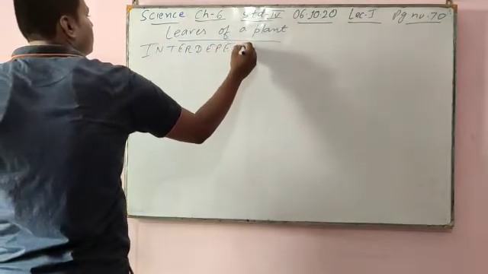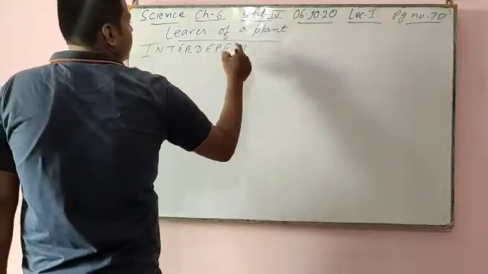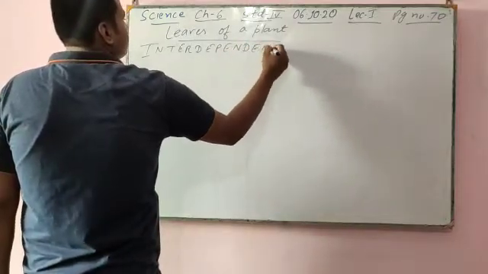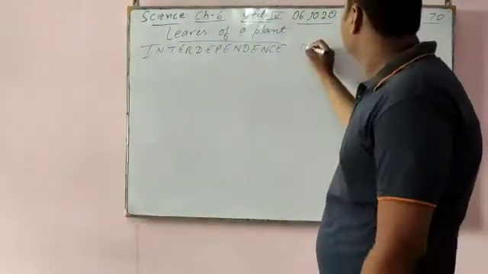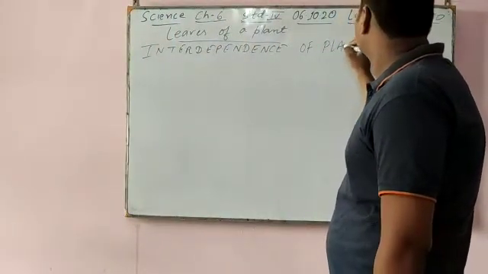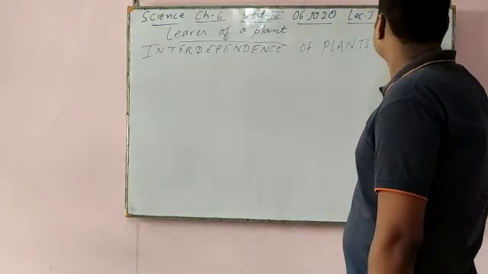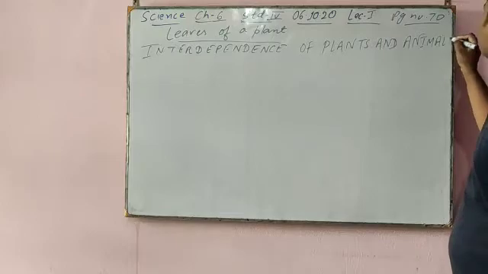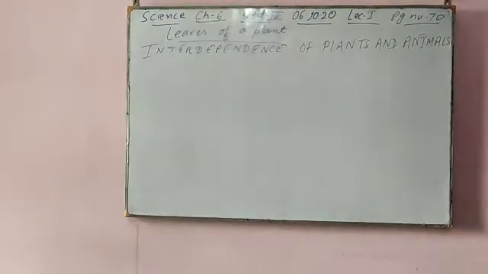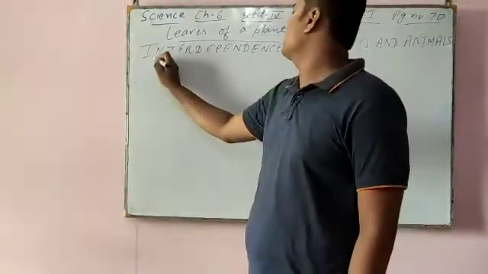Okay, interdependence of plants and animals.